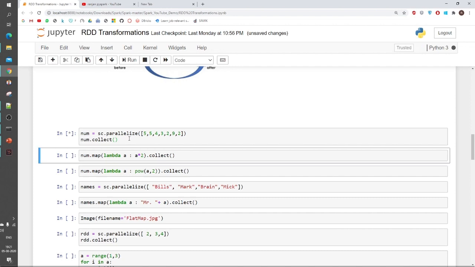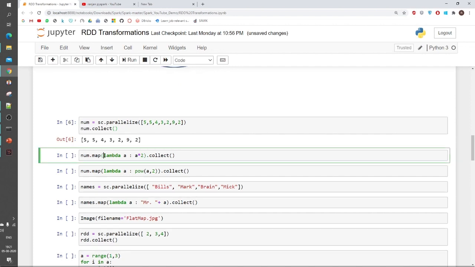So you will see this is my data, and now I am applying a lambda function. I am mapping a lambda function to this RDD. So num is my RDD, which is this information. What I am doing is multiplying each number by 2. It is very basic, but I am just showing you how the map function performs. And at the end I am using collect, so it will give me all the information.